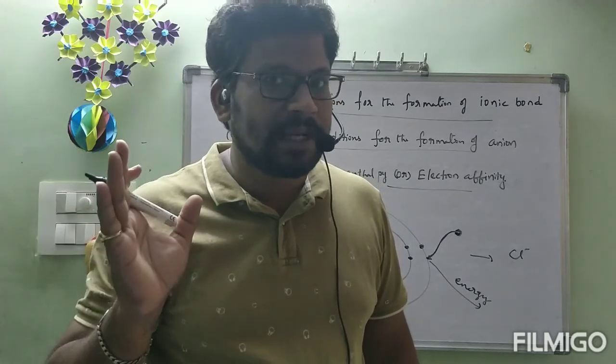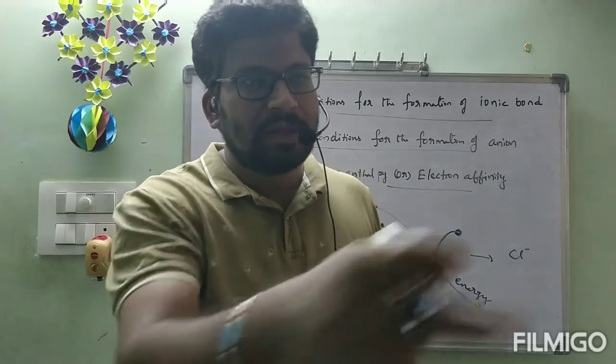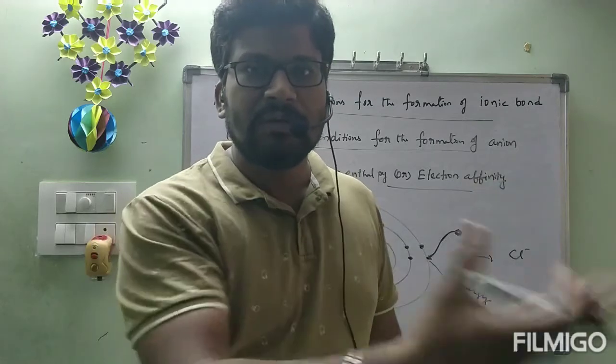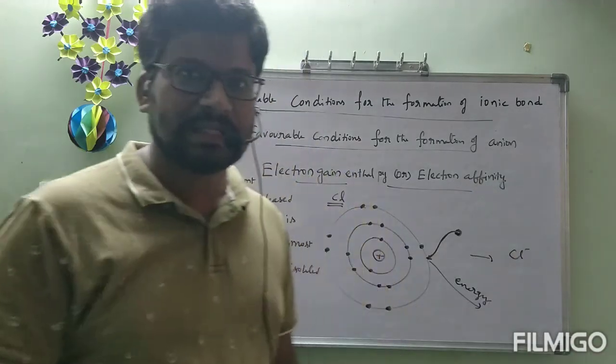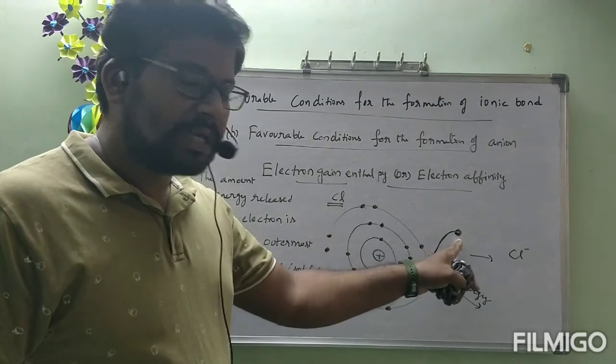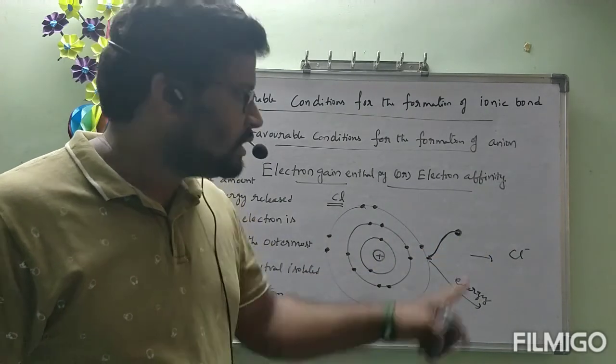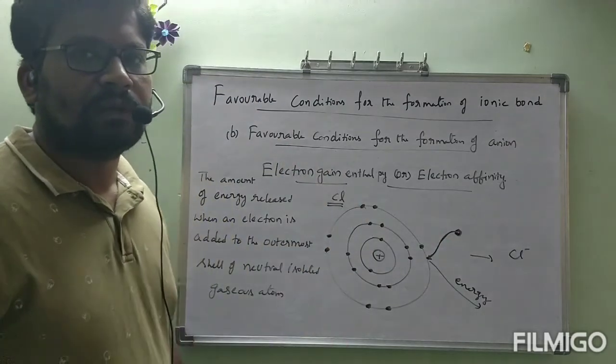Correct or not? To get that stability, even with many repulsions, we want to achieve it. In the same way here, even with many repulsions for that electron, chlorine wants to get stability like Cl minus, the argon configuration. So it wants to gain the electron. That is the thing.